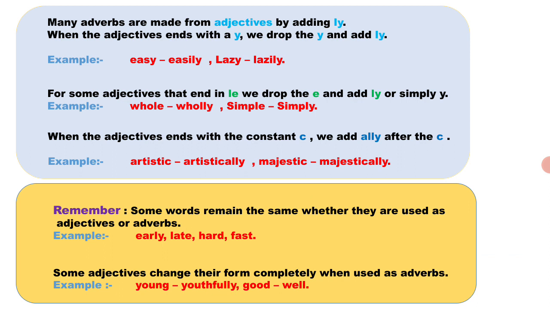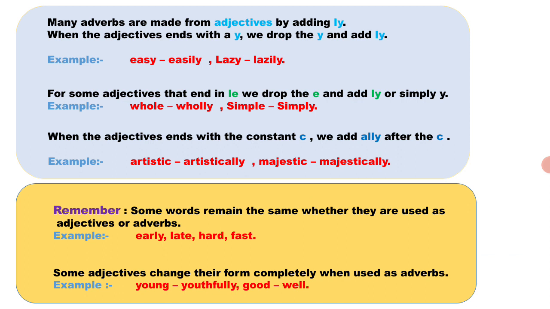When the adjective ends with the consonant c, we add ally after the c. For example, artistic, artistically, majestic, majestically. Now remember another point. Some words remain the same whether they are used as adjectives or adverbs. Early, late, hard and fast never change.